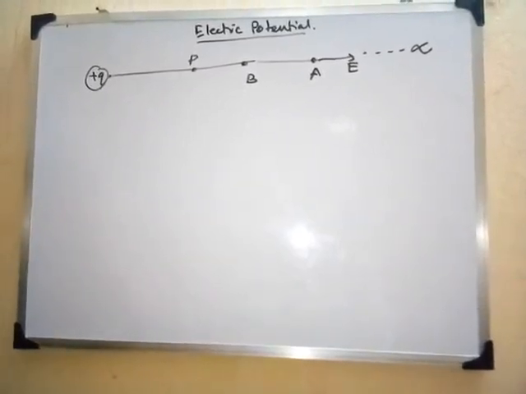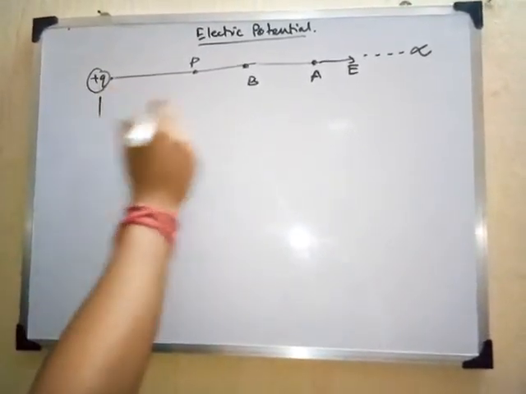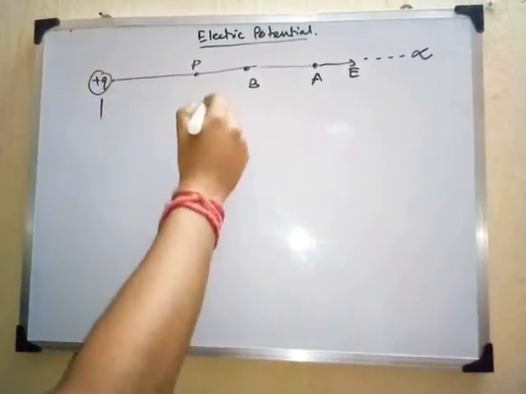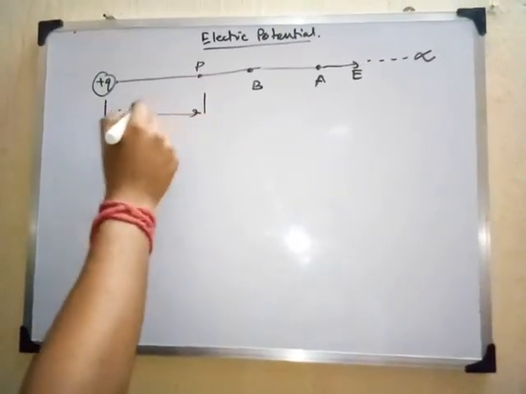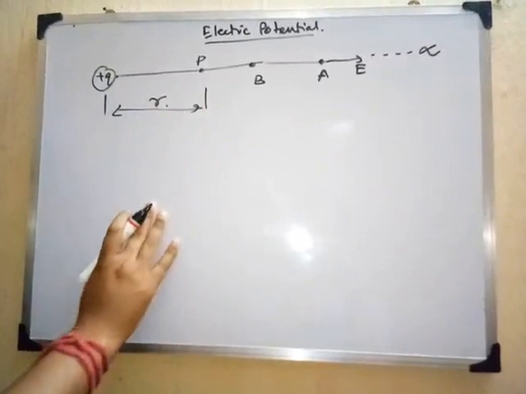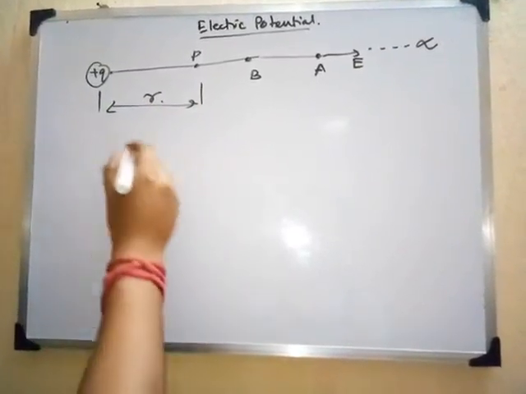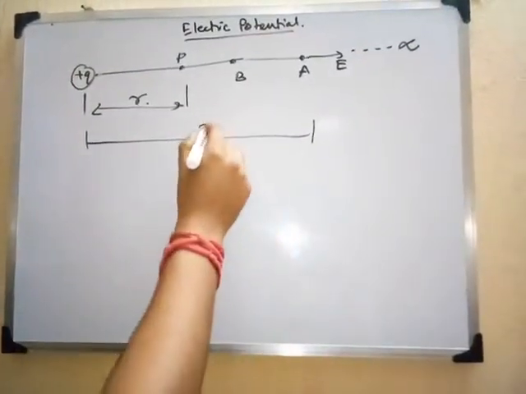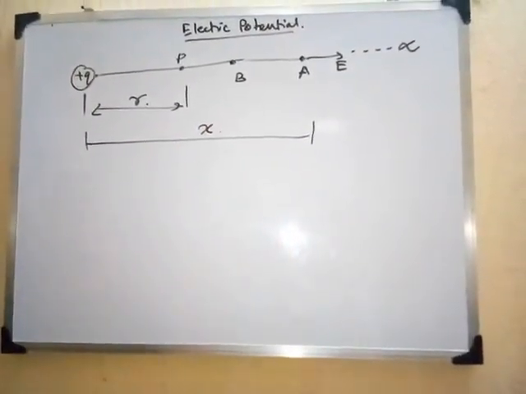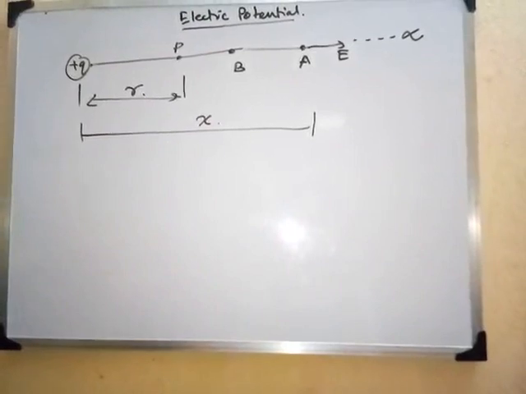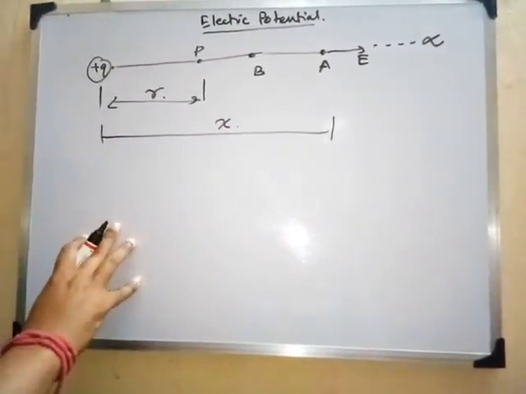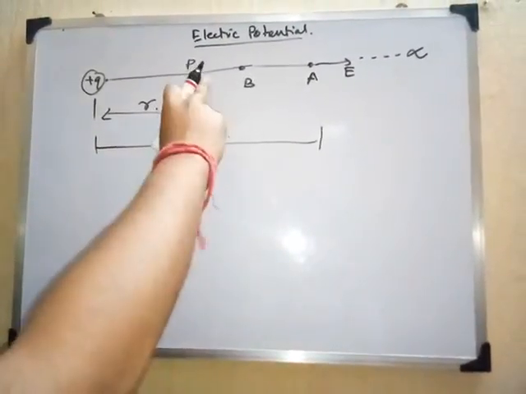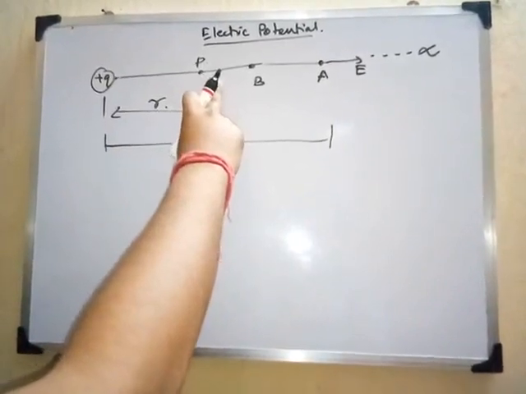So now I am taking this, from here to point P, as our distance, considered as R, and from here to point A, I am considering this distance X. Now, what we need to calculate is the electric potential at that point P due to the point charge.